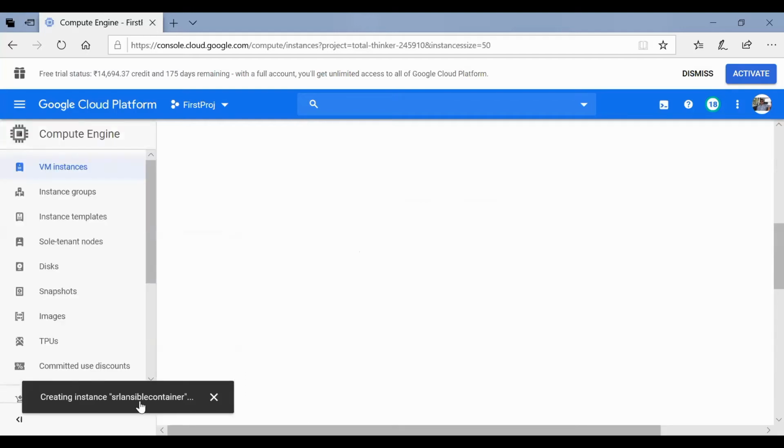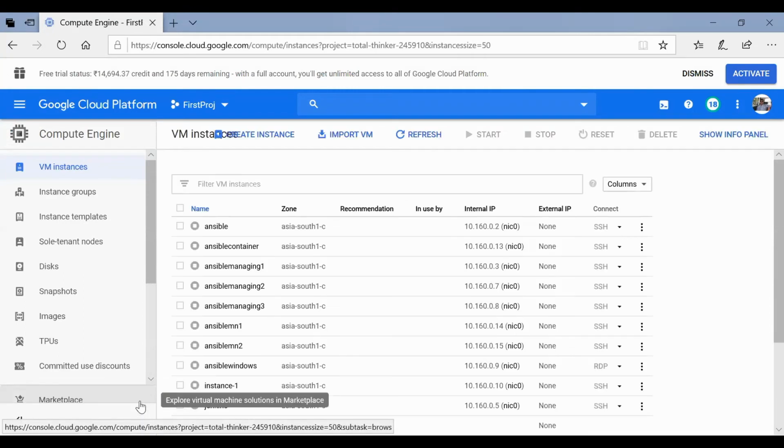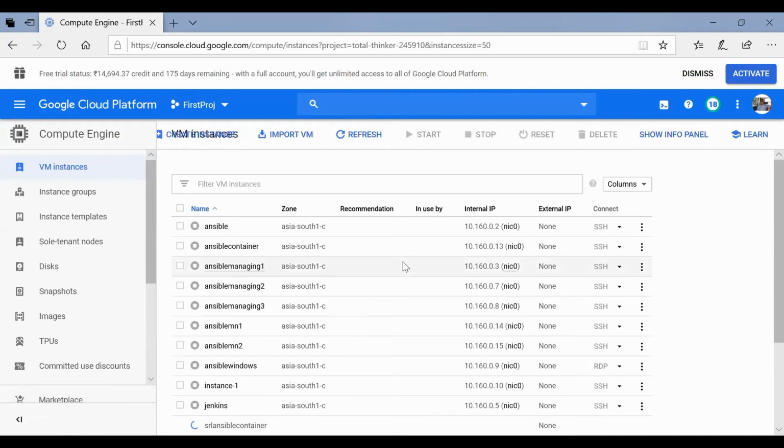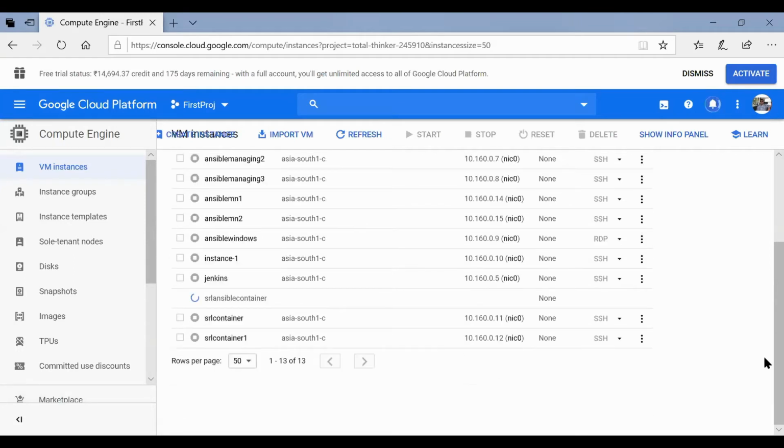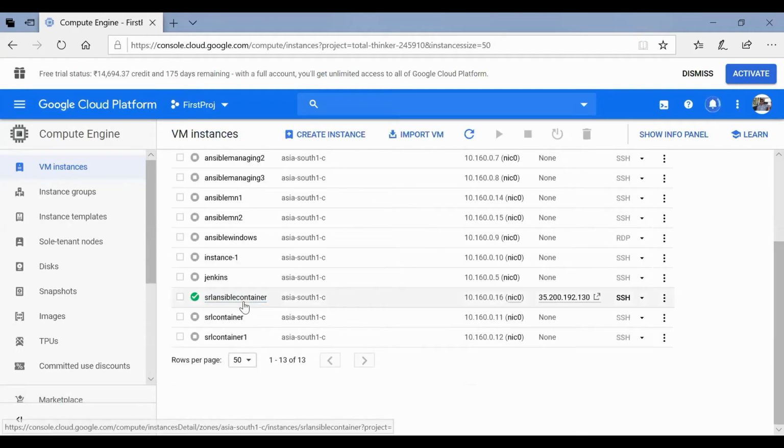The instance with the name that has given is getting created. It will take a couple of seconds, not more than that. As soon as the instance has been created, the internal IP address and external IP address will be assigned. So let's create another 2 more instances for managing nodes.